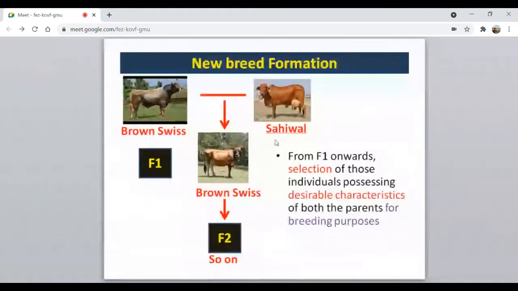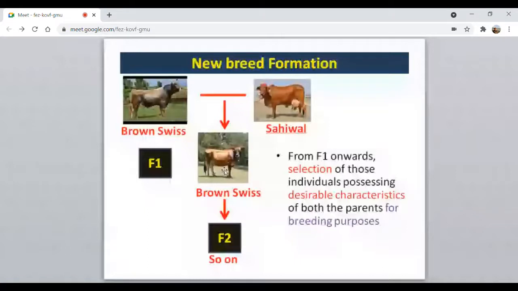That means those genes are present in this particular breed. Then Brown Swiss is known for their milk production. That is, the genes responsible for higher milk production are present in them. So in this way, by crossbreeding, we'll get a crossbred offspring which inherited the desirable characteristics of the Sahiwal and the desirable characteristics of the Brown Swiss. Those two desirable characteristics present in the two different breeds, Sahiwal and Brown Swiss, we want to mix together and make present in only one breed. That is a new breed called Karan Swiss.